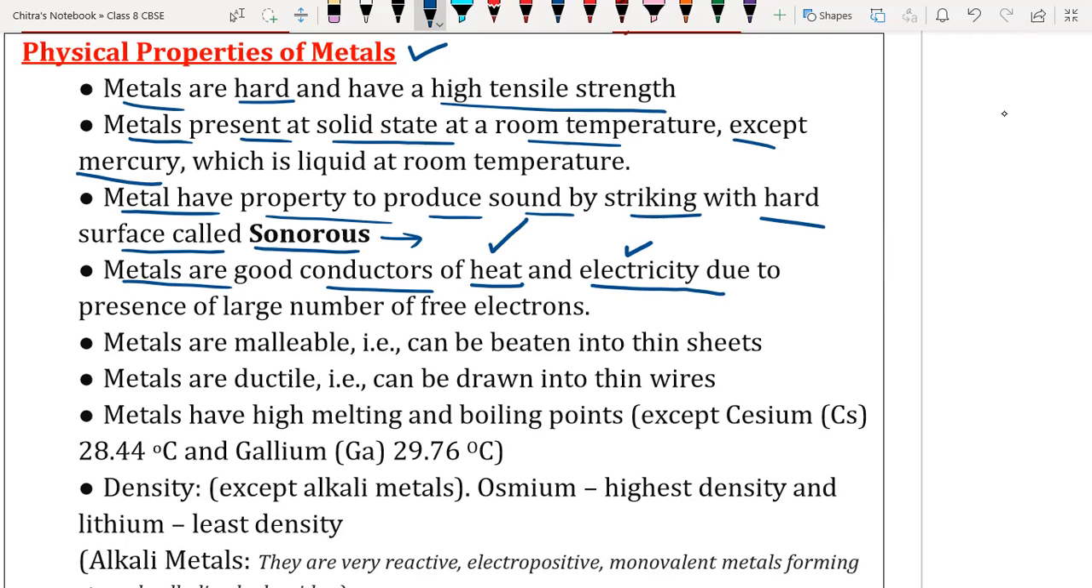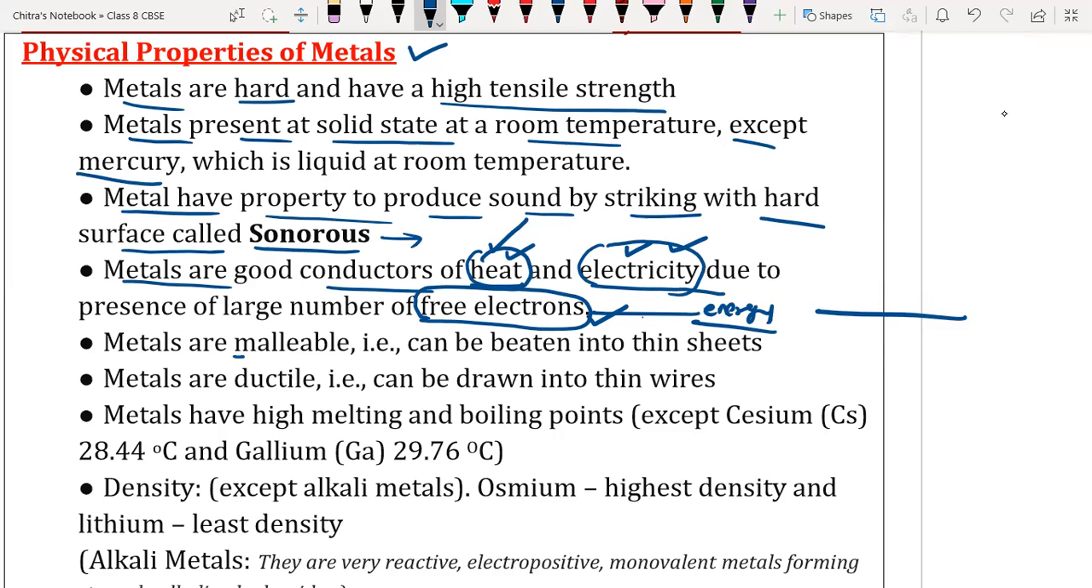And why are they good conductors of heat and electricity? Because they contain free electrons in their metallic structure. Very important. That's why they are good conductors of heat as well as electricity. Electrons are the charge carriers as well as heat carriers, or we can say electrons are energy carriers, because they carry energy from one place to another. Which energy? Electricity as well as heat. Both are nothing but forms of energy.